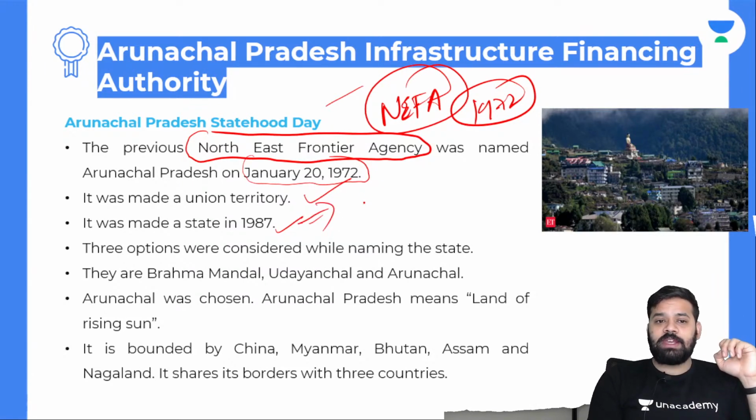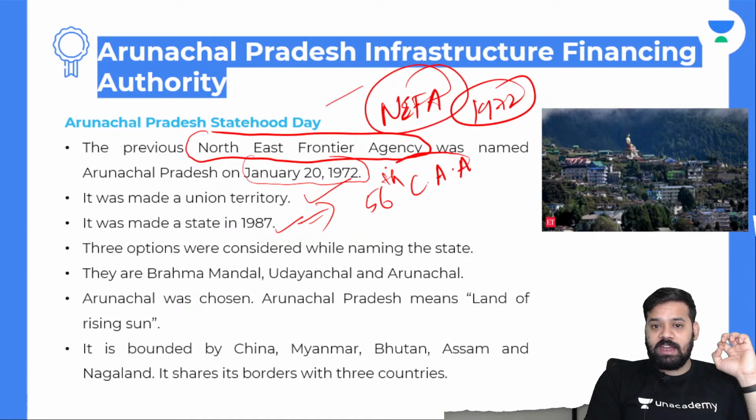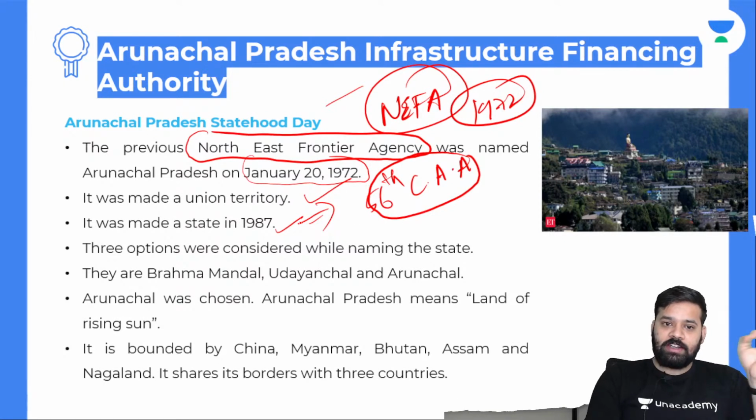So do tell me, along with Arunachal Pradesh, which was the state that got statehood in 1987? Let me give you a hint. It was after the 56th Constitutional Amendment Act that this particular state became a state from a union territory in 1987. 56th Constitutional Amendment Act. You should know what this is.